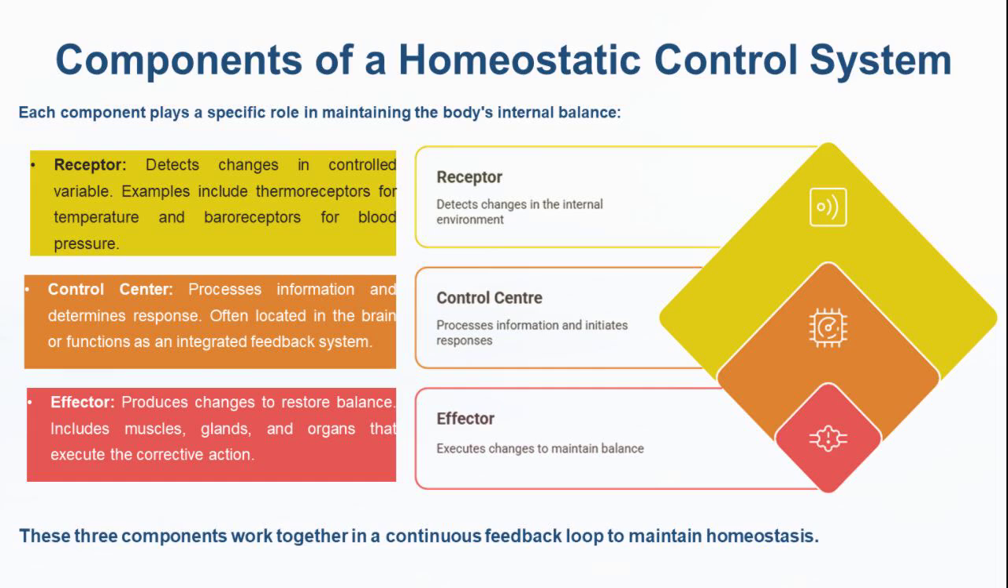To maintain homeostasis, 3 key components work together. First, a receptor detects changes in the internal or external environment. Second, a control center, usually the brain, processes the incoming information and determines the appropriate response. Finally, an effector carries out the response to correct the deviation. For example, when your body becomes too hot, thermoreceptors in the skin send signals to the hypothalamus, which then activates sweat glands to cool the body down. This system ensures a seamless flow from stimulus detection to corrective action.